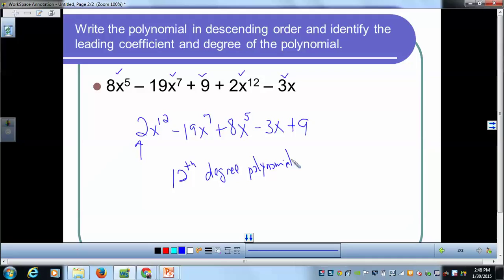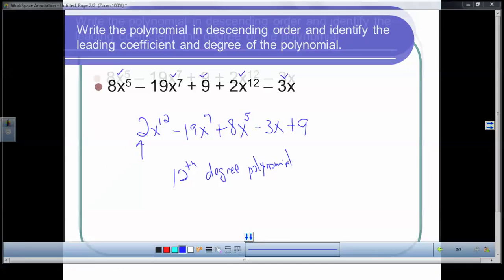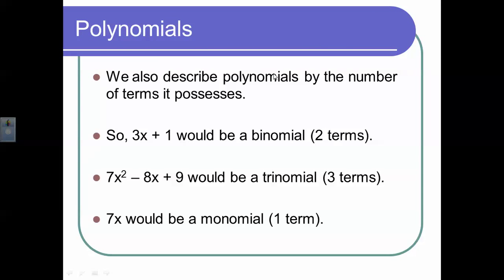Hopefully you understand that. If not, please note any questions you have and bring those to class. A couple other pieces of information: sometimes we describe polynomials by the number of terms they possess. When we look at this linear function, 3x plus 1, we would call this a binomial because it has two terms. If we look at the next one, 7x squared minus 8x plus 9, that would be a trinomial, or three terms. And then 7x would just be a monomial.